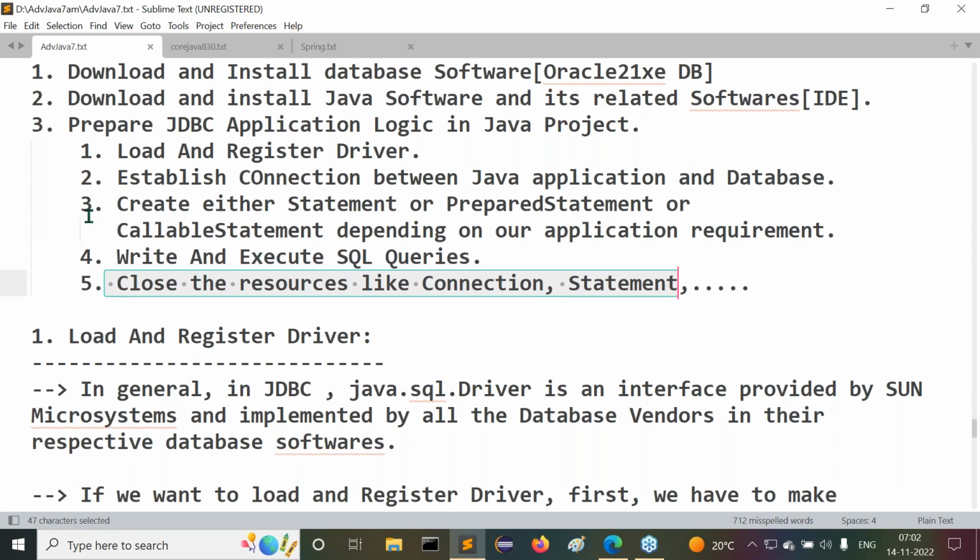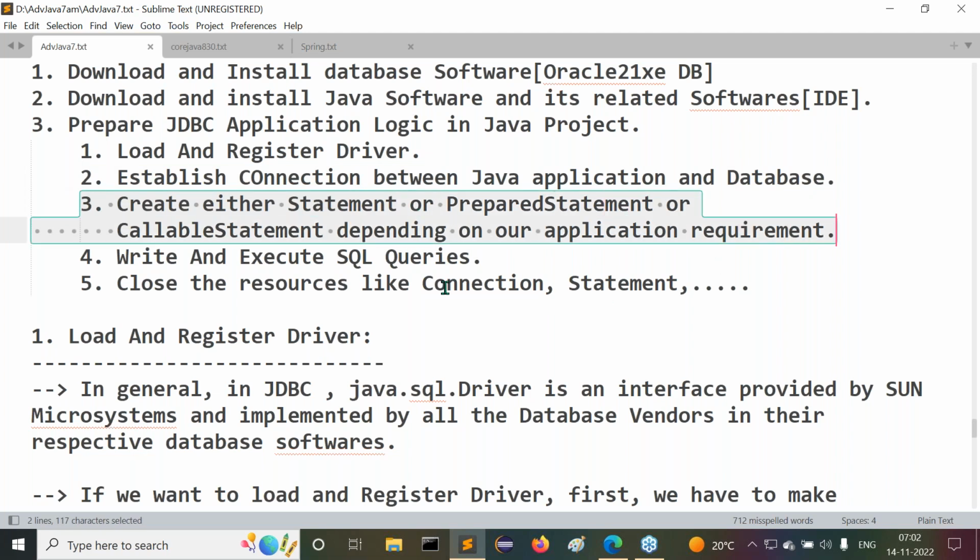Out of all these steps, the load and register driver part we completed. Next, establish connection between Java application and database, that part we completed. Next is create either a statement, prepared statement, or callable statement depending on our application requirement.